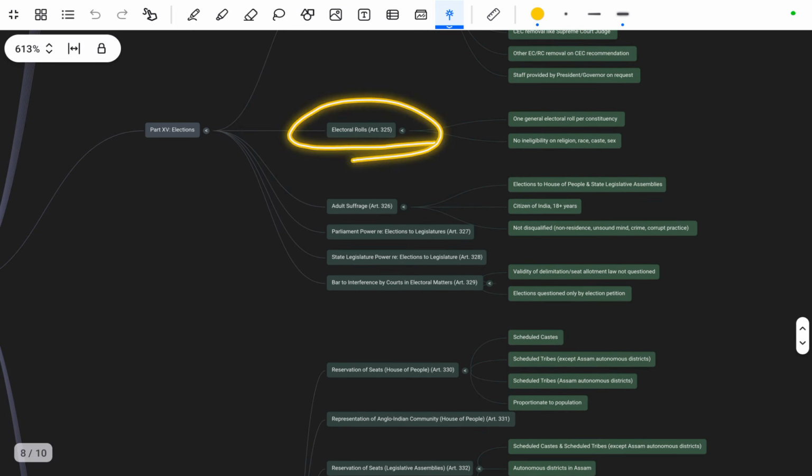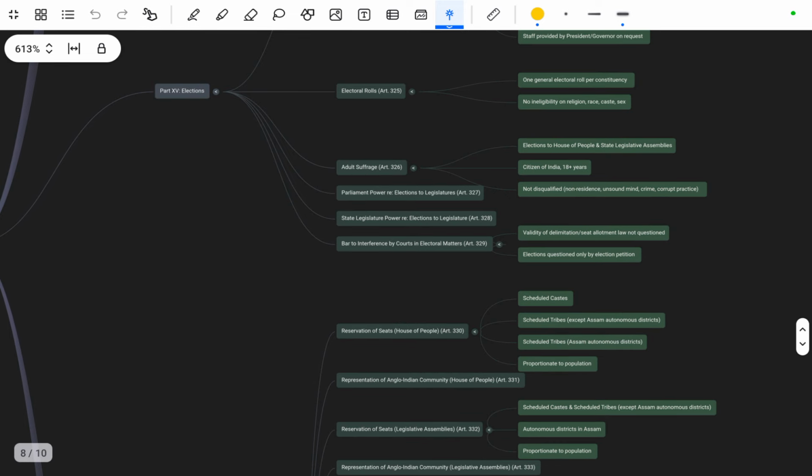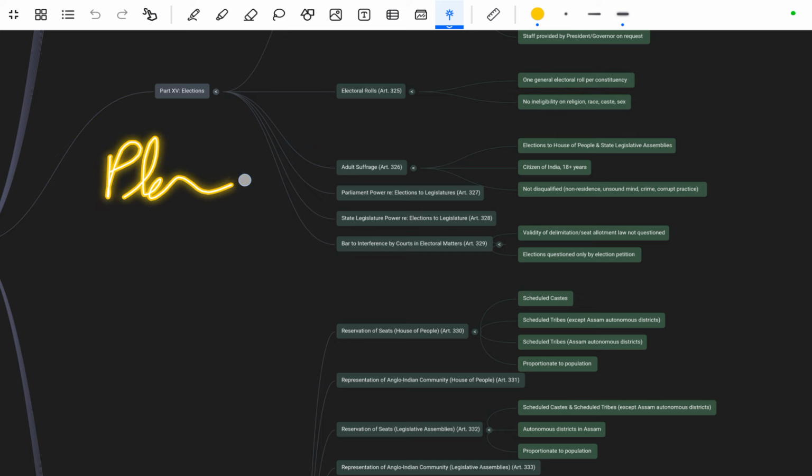Okay, electoral bond that is mentioned in Article 325, very very important. It was in the news, it may be asked in your CAPF or CDS examination that is going to be held next month. So you have to remember this. Article 325 is the one general electoral roll for a constituency. No eligibility on the basis of religion, race, caste and sex, and place of birth, meaning no one can be made ineligible on these grounds. Okay, so you have to remember.